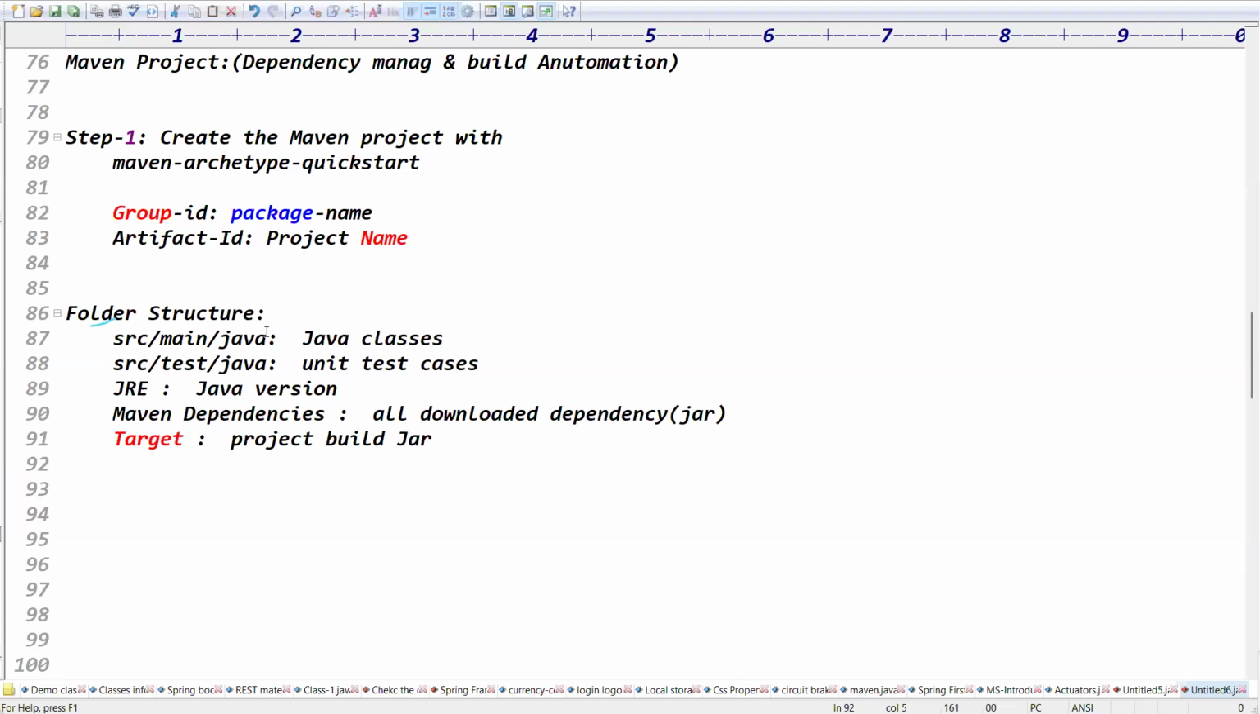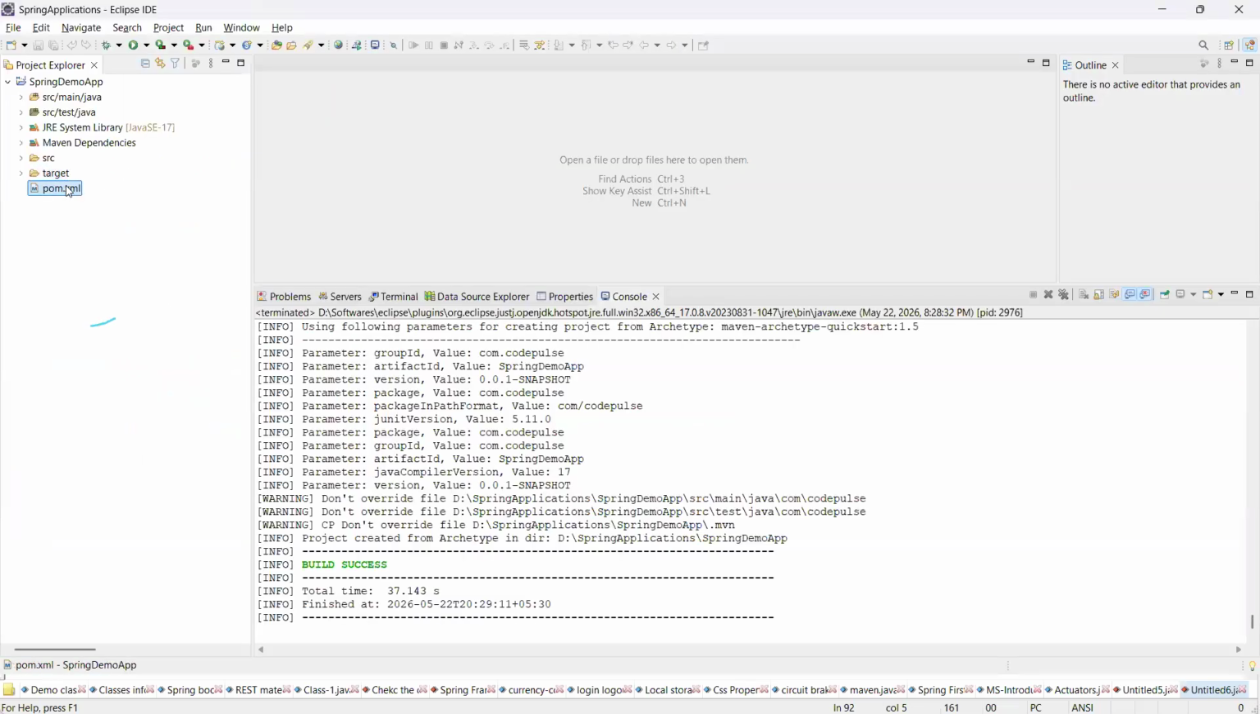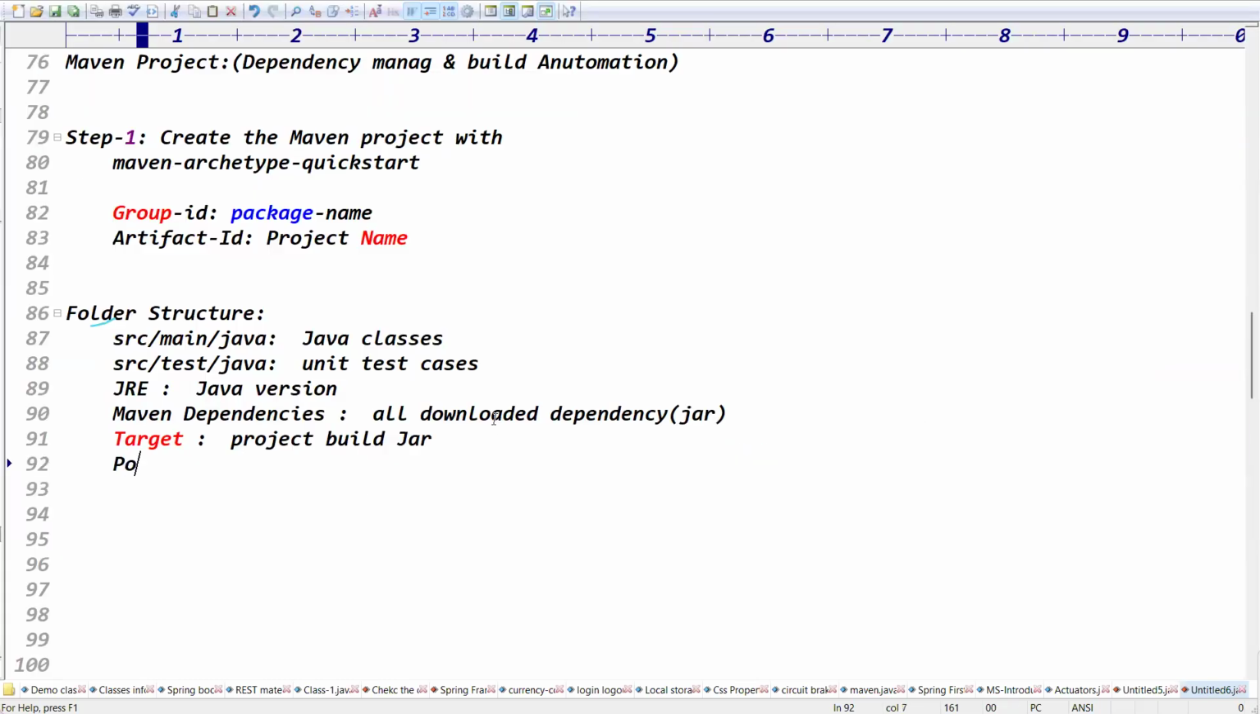Fine. Good. Guys, the pom.xml file contains all the dependencies information. What dependencies we need to download, all that information is present in which file? Guys, please respond. Dependencies information means which jars are required. The dependency information is present in which file? The pom.xml file.